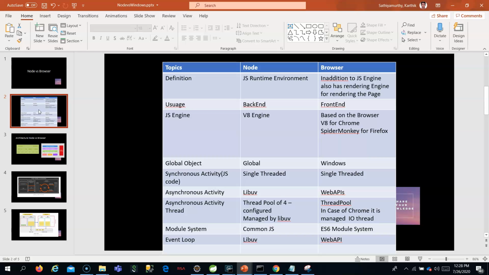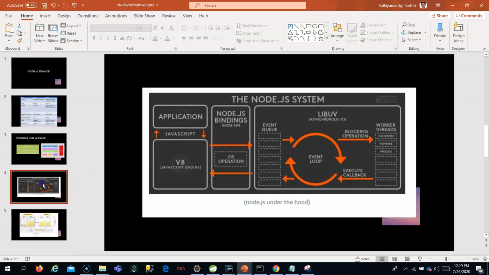Another thing you understand, asynchronous calls like fetch and setTimeout will not get executed by the single thread of JavaScript. It goes through the event loop. I will explain it with a diagram. Once it understands it is an asynchronous event, through bindings it will give it to libuv. The libuv will have worker threads. Libuv normally has 4 threads by default, which you can configure also.